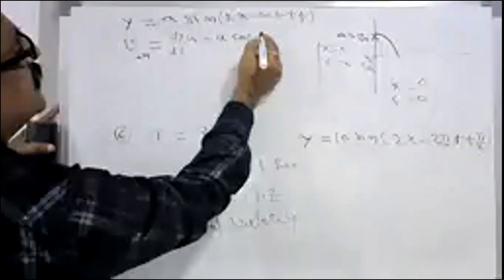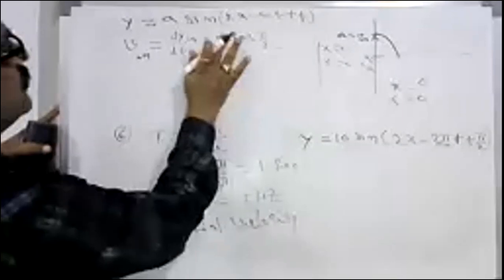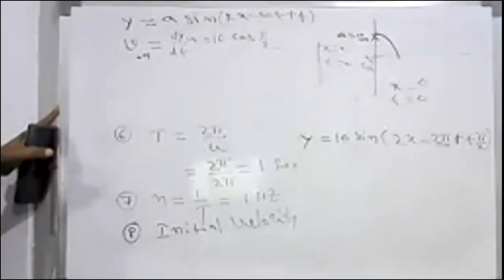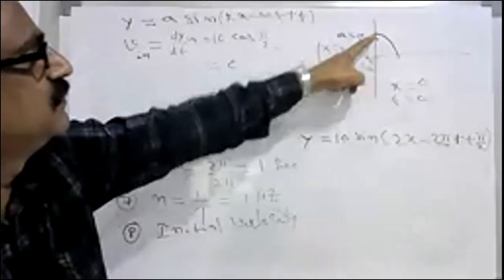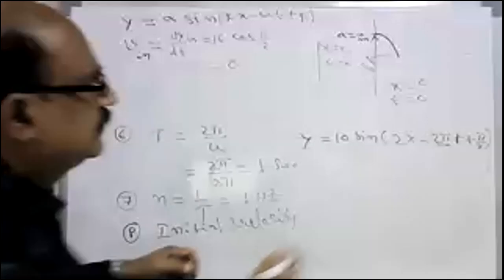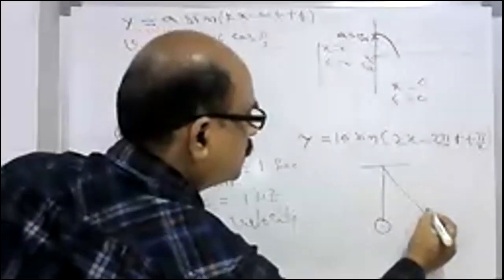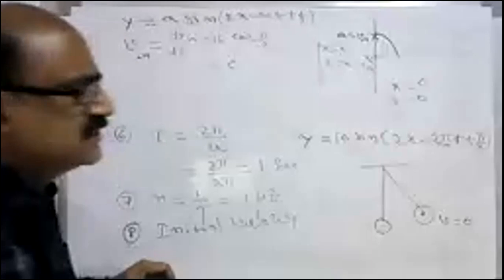So what is the value of V initial? Is it 0? Why is it 0? Because the simple pendulum did not start from the mean position. It started from the extreme end, and at the extreme end its velocity is 0.